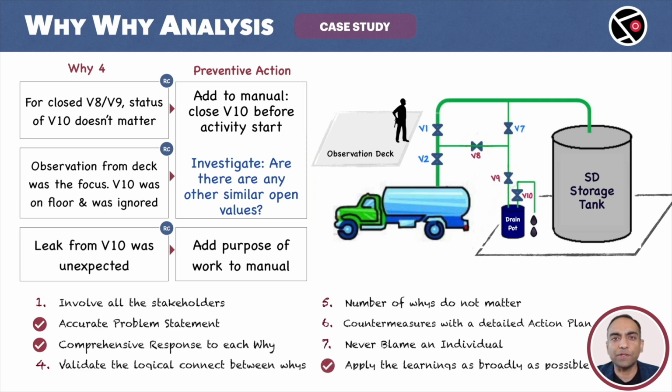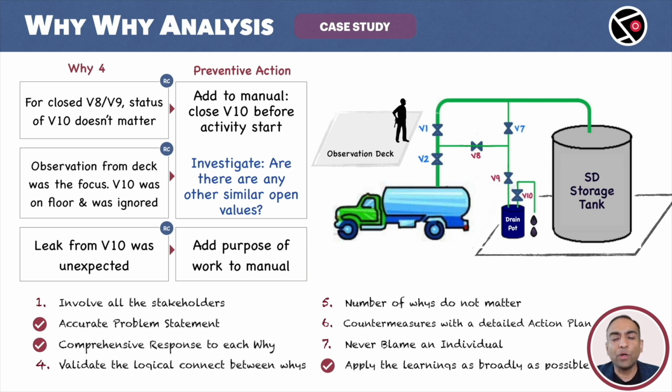Moving to the third root cause. The preventive action is add purpose of work to the manual. This is important. No one expected a leak from V10. The workers had no idea what V10 is for. The work manual should specify what has to be done. Close V10. Pretty obvious. But also why it has to be done. Why do we need to close V10? The clarity of purpose is equally important.